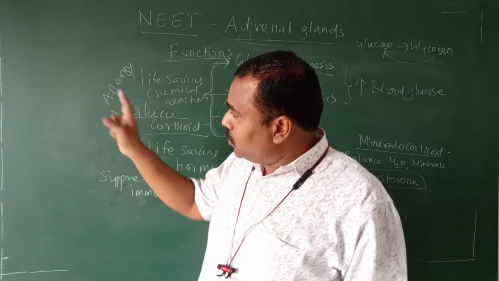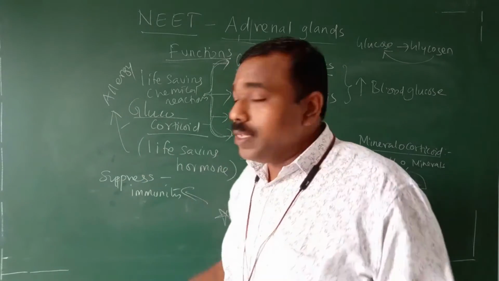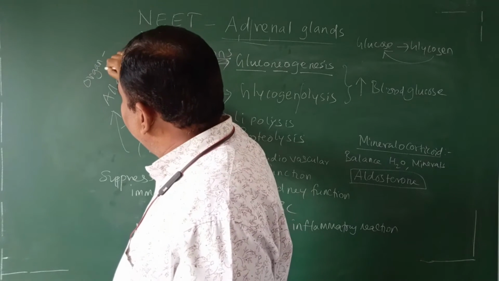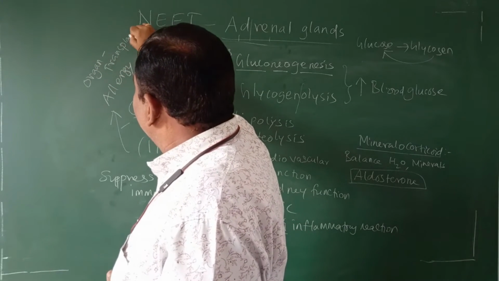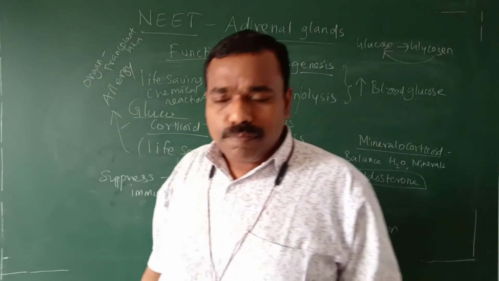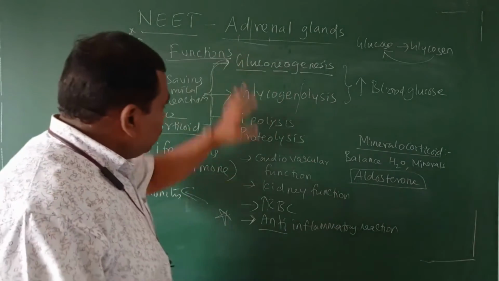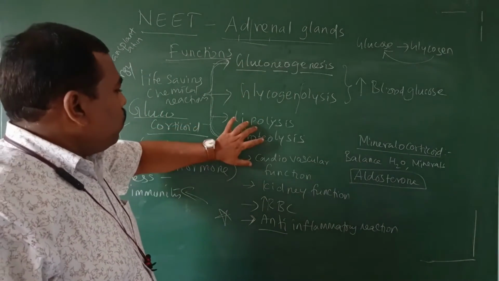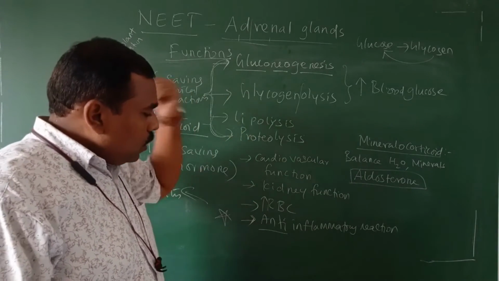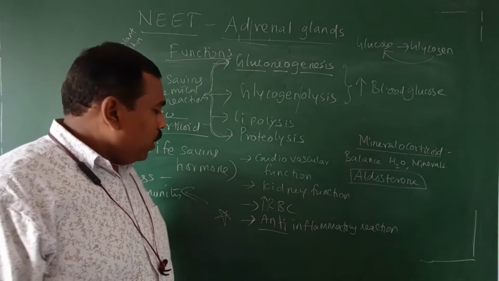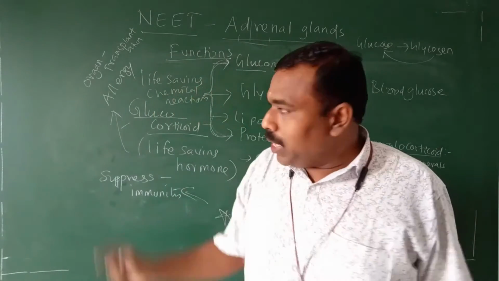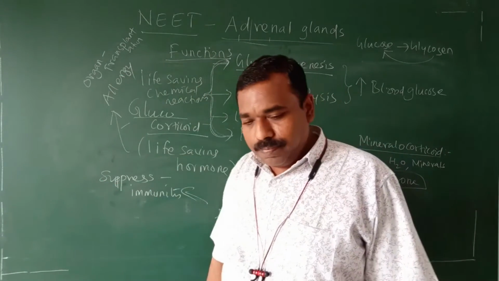It is a treatment for allergy and transplantation. Any organ, not only heart, for organ transplantation purposes. Right? So these are all the functions. Glycogenolysis, lipolysis, proteolysis, cardiovascular function, heart function, kidney function, increases the RBC, it acts as an anti-inflammatory reaction, it suppresses the immunity, so it is useful for the treatment of allergy and organ transplantation.